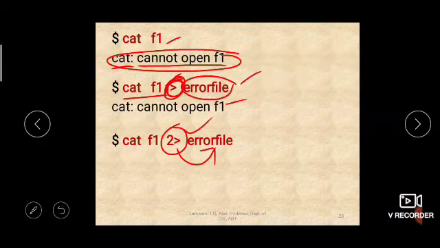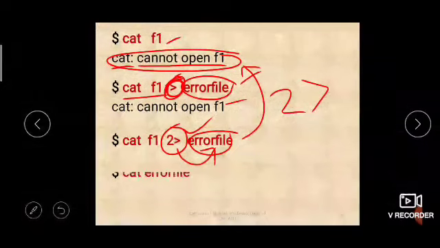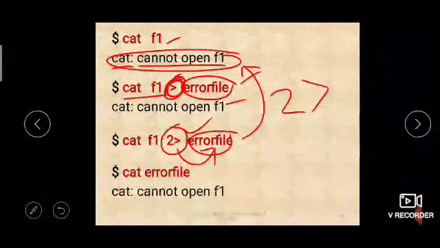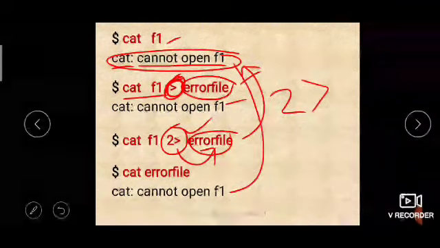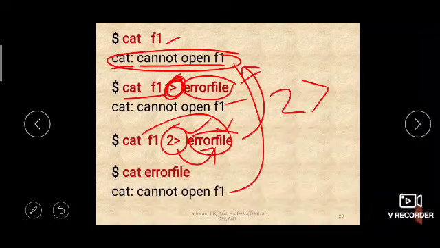Okay, now in the error file this error message will be available. That is how you can use the standard error stream with the 2 and greater than symbol combination. So now if you say cat error file, then the error message stored here because of this command will be displayed.